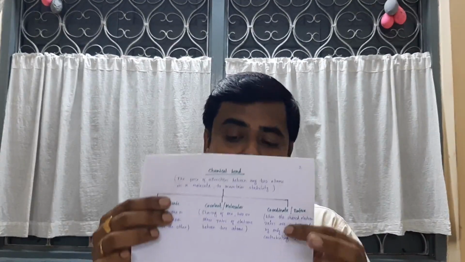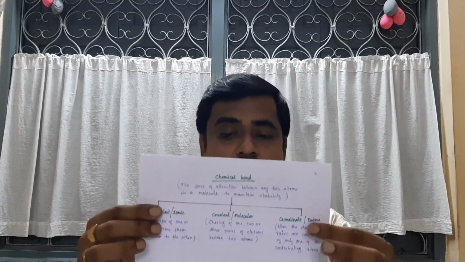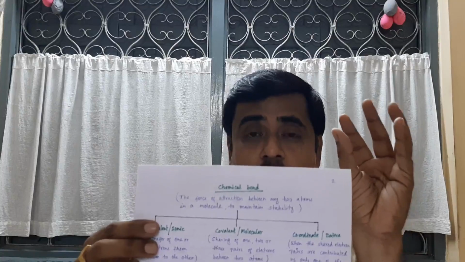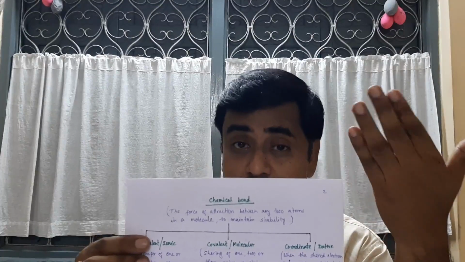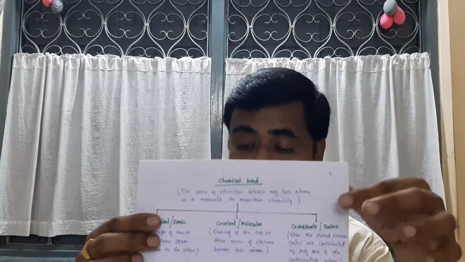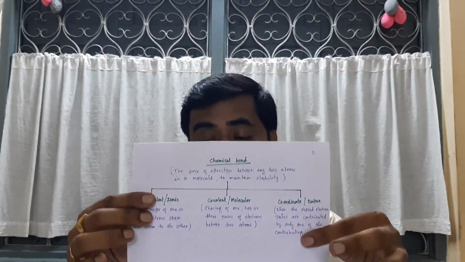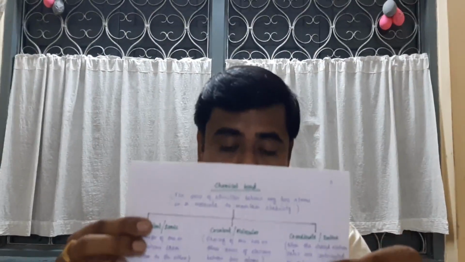And the next one is the coordinate bond, the new one. Here one atom gives both the electrons, that is, it contributes the electron pair, and both share. This is the dative or coordinate bond. But today we will discuss the electrovalent bond.